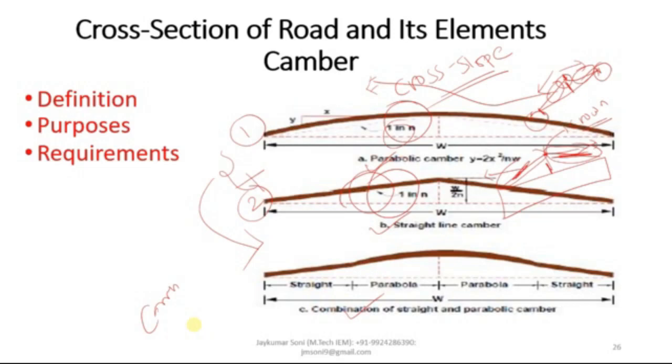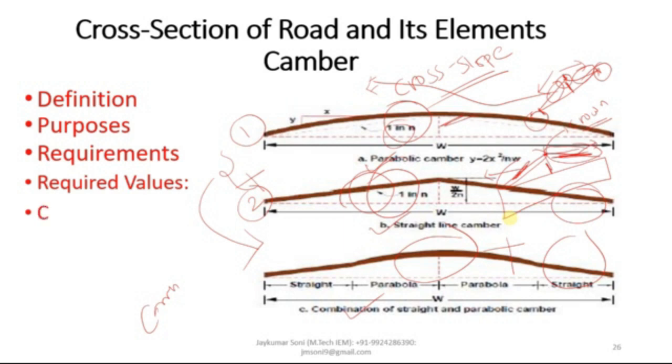Sometimes a combined camber with a parabolic central portion and straight line at the edges is provided. In this, the central part is provided as the parabolic part and the edges are provided as the straight line. So it is the combination of both kinds of cambers. And what are the required values? This is asked a number of times, so there is a shortcut key through which you can remember this.